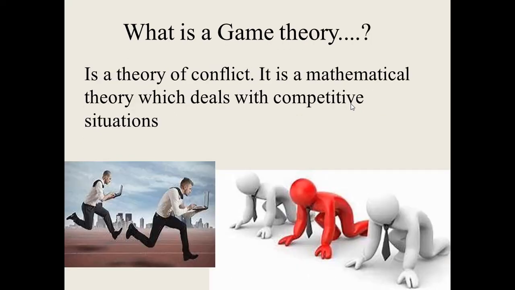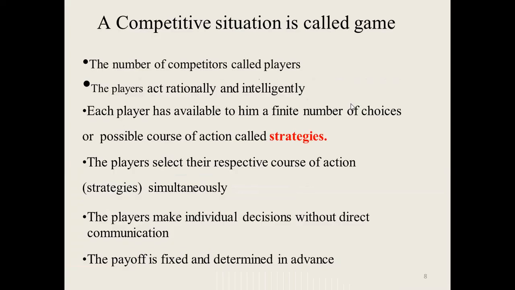So now what is game theory? Game theory is a theory of conflict. It is a mathematical theory which deals with competitive situations. A competitive situation is also called a game. The number of competitors in a game are called players. The players act rationally and intelligently.